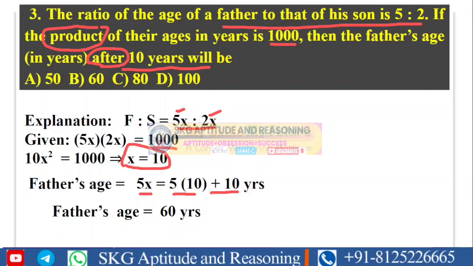Suppose I ask you the ratio of father and son after 10 years, I can say my answer is 2 is to 1. How? If I add 10 years to the son also, the son will be 30 years. So 30 and 60 get simplified, and the ratio of father to son after 10 years will be 2 is to 1. Likewise, we can also find the ratio after some years. Next, we'll consider these types of questions in the next problems also. Don't worry. So the answer for this particular problem will be option B.